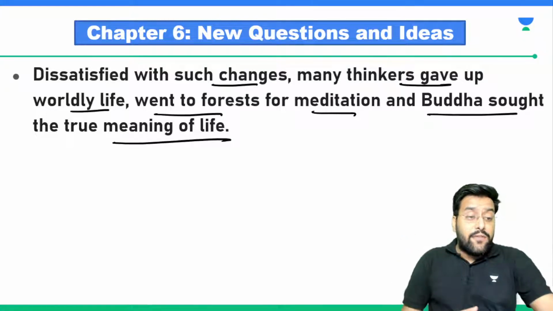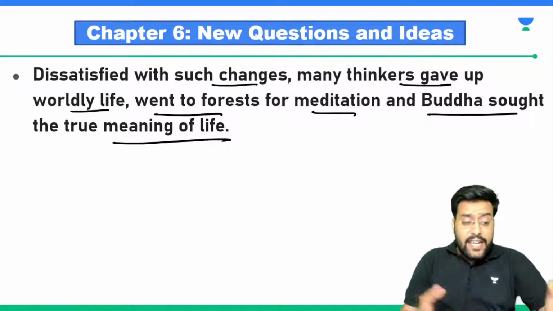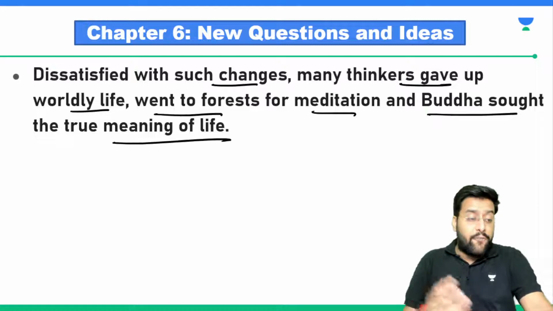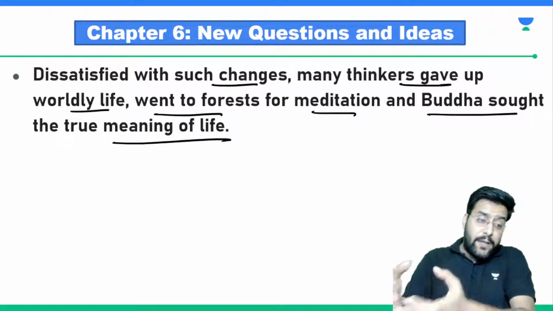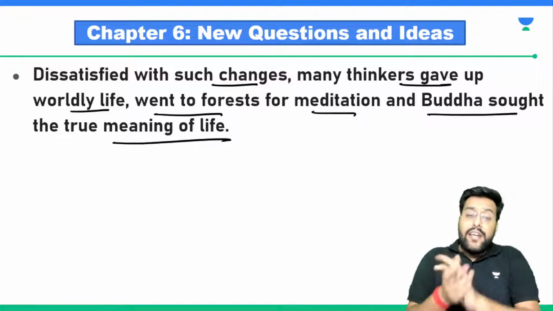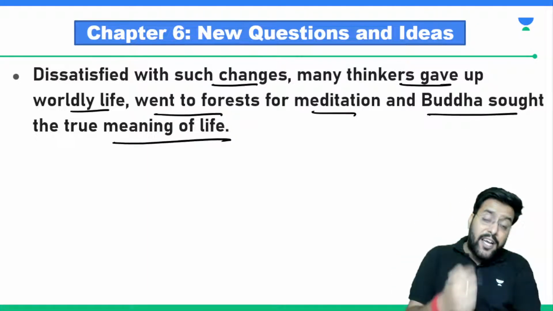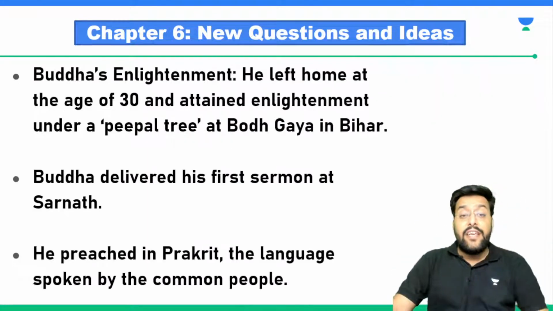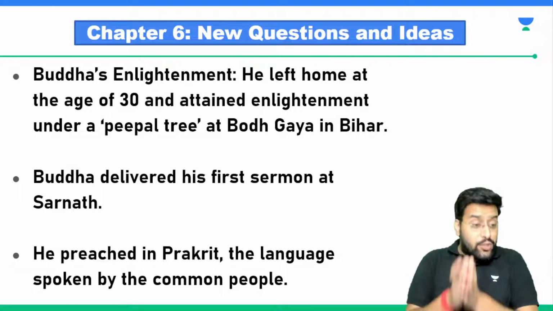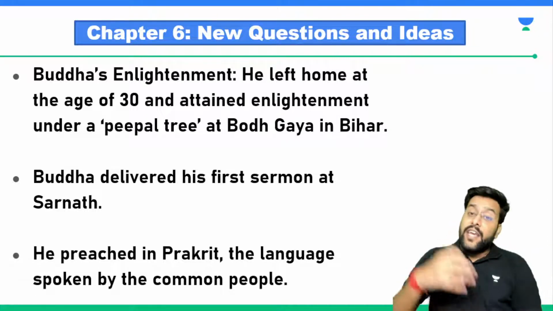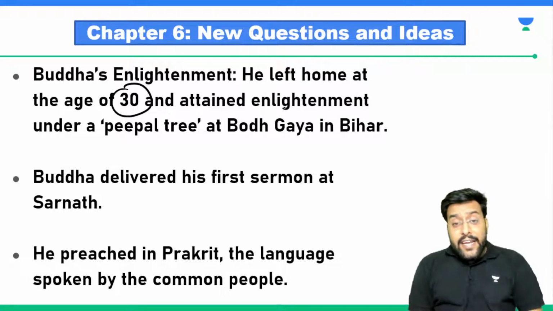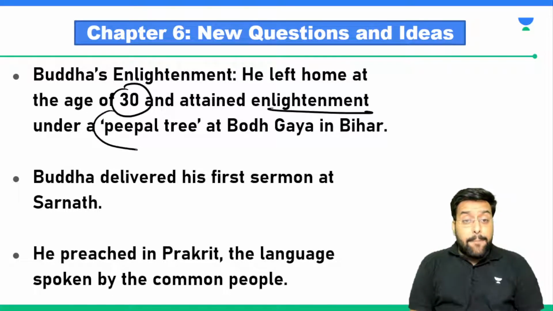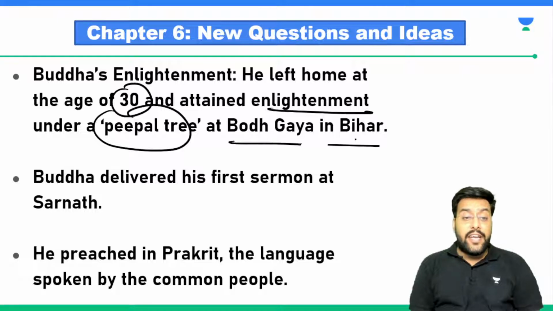Lord Buddha, when he was Gautam Siddhartha, said that he led a life of luxury because he came from a royal family. But it's not the same. There are changes with respect to people. So seeing those changes, he became dissatisfied that if even a single person is not happy, that doesn't give any reason for him to be happy. So he gave up all the worldly pleasures. He left his home at the age of 38 and attained enlightenment under a peepal tree in Bodh Gaya in Bihar.